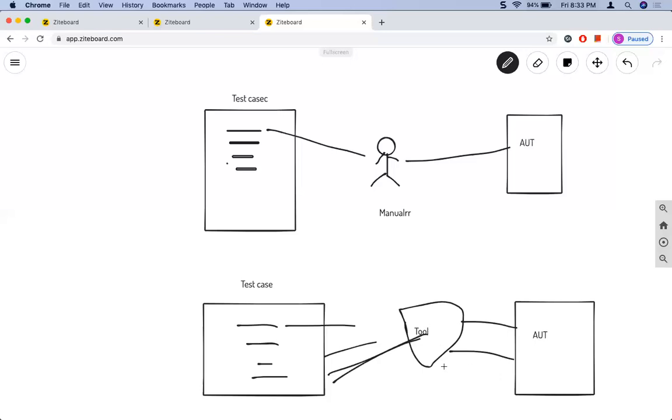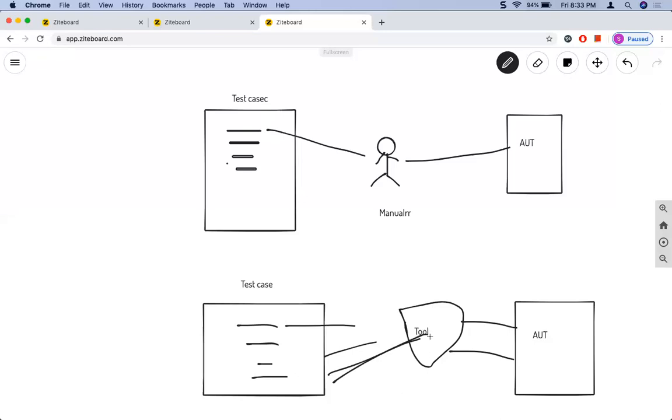So how does the tool know how to read the steps written in the test case? If it is manual, if it is a human, he can read it if it is in plain English, right? He can read each step and perform the same steps on the application. But how about the tool? It can't understand the English language as is, in plain form. So it has to be instructed.